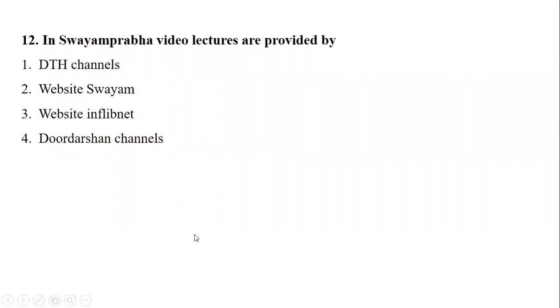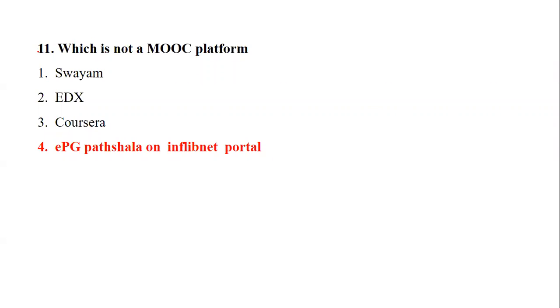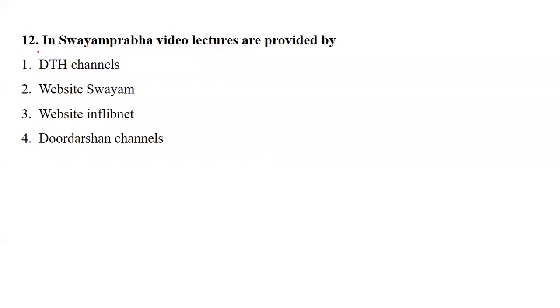Let's move to question number 12. Now see, immediately the next question is Swayamprabha. And yes, I have taken the paper questions shift wise. So 11, 12, MOOCs, yes, this was in the same paper. The MOOC question, then immediately the next question is Swayamprabha. It means in the same paper, the questions are on MOOCs and also on Swayamprabha. So Swayamprabha video lectures are provided by what? Swayamprabha we have done so many times, a very easy question. I should not even give you the hint.